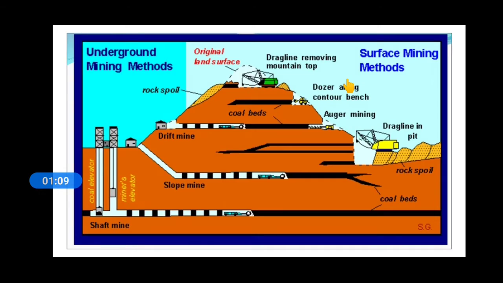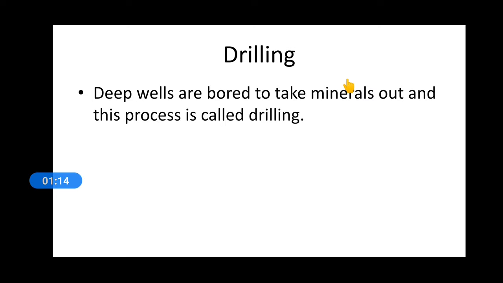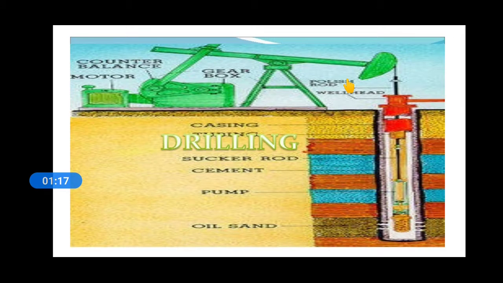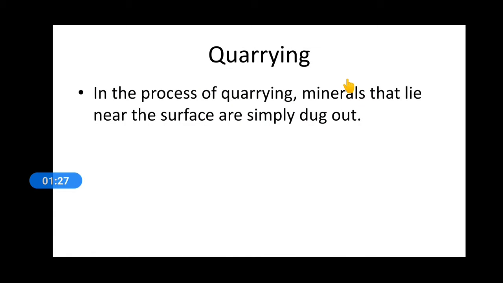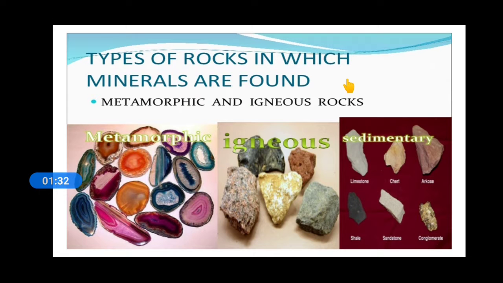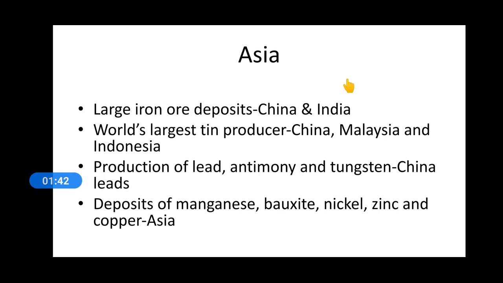Mining is of two types, open cast mining and shaft mining. Then comes drilling. With the help of a diagram, we can see the drilling method done by the experts. We have also seen the other method, that is quarrying, digging up the minerals that lie near the surface. We have also seen that minerals are normally found near the rocks. There are three types of rocks. As we have also seen, the minerals are not equally divided all over the world.